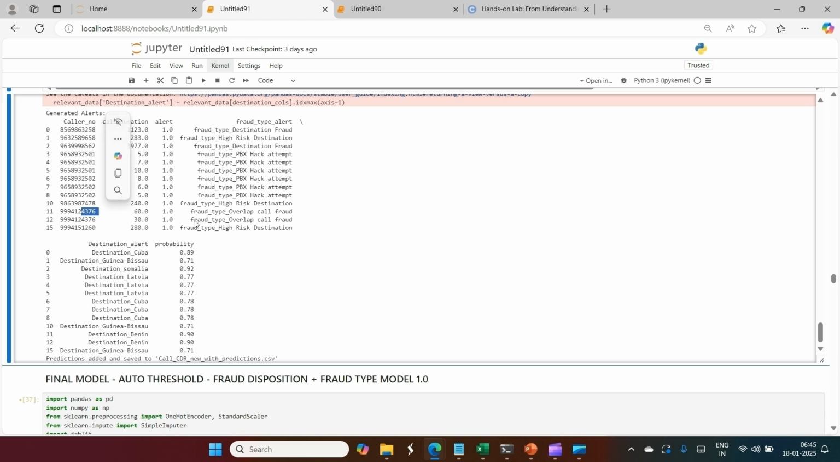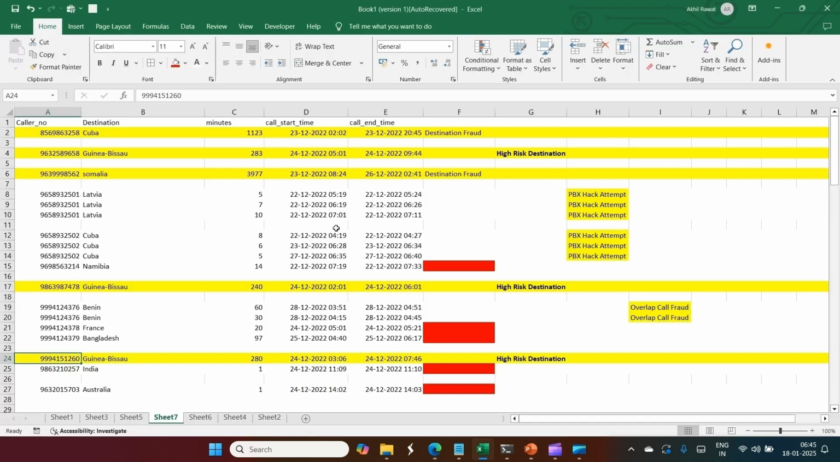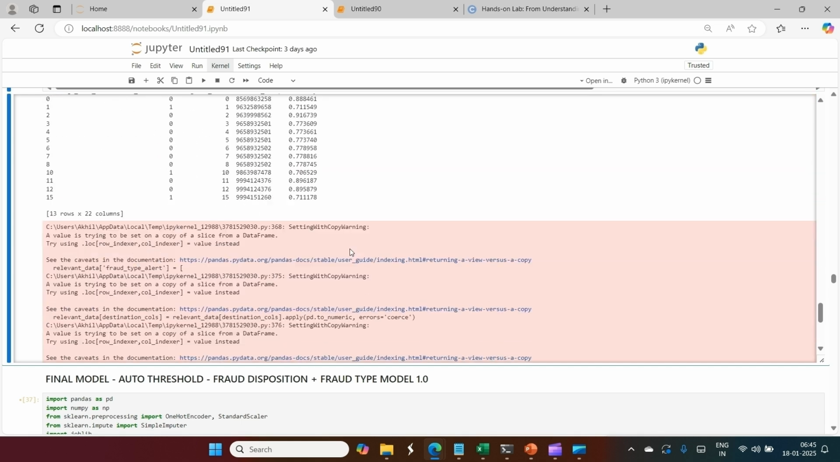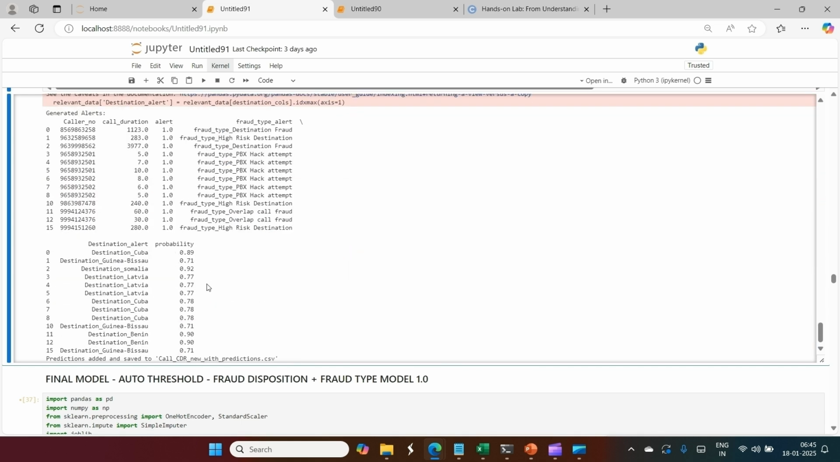Then the overlap call, number ending with 24376, same number, fraud type overlap call fraud. I told you that it should be identified, so it is correctly identified. The model has correctly identified 100 out of 100. This is why, because it identifies and classifies multiple frauds and provides a clear picture. You can see these five records are left, and if I show you the coding part, the probabilities are coming here also.